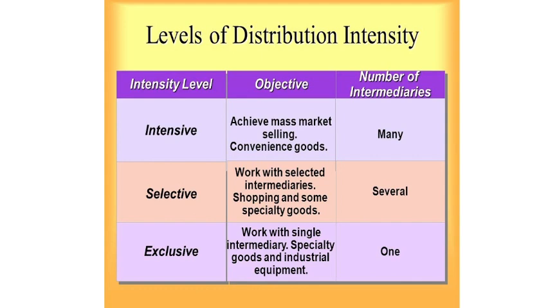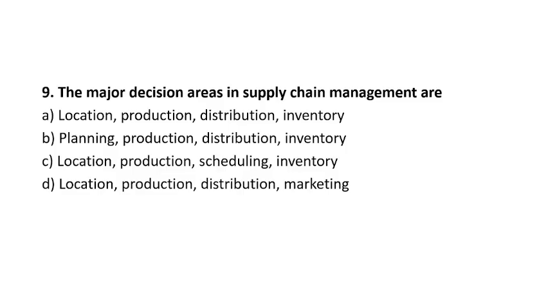Not all shopping or specialty goods are considered exclusive; some can be selective. When you see several, mark selective. In exclusive, they work with a single intermediary, like specialty goods and industrial equipment. I hope this question is clear to you.